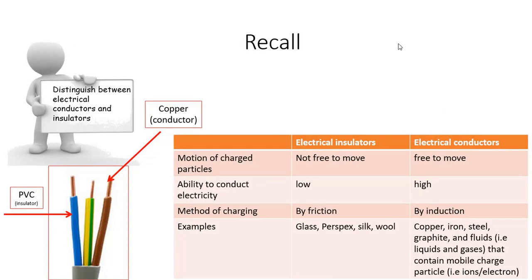Okay, let's review our previous topic. Last week, we learned about insulators and conductors. The method for charging an insulator is known as friction, for example with PVC, wool, silk. Charging by friction. And how about the conductors? Conductors are charged by induction.